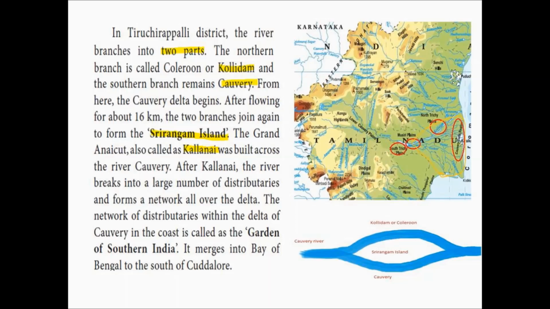So this region is called the Garden of Southern India. It merges into Bay of Bengal to the south of Cuddalore. Finally, the river ends in Bay of Bengal, that is to the south of Cuddalore.